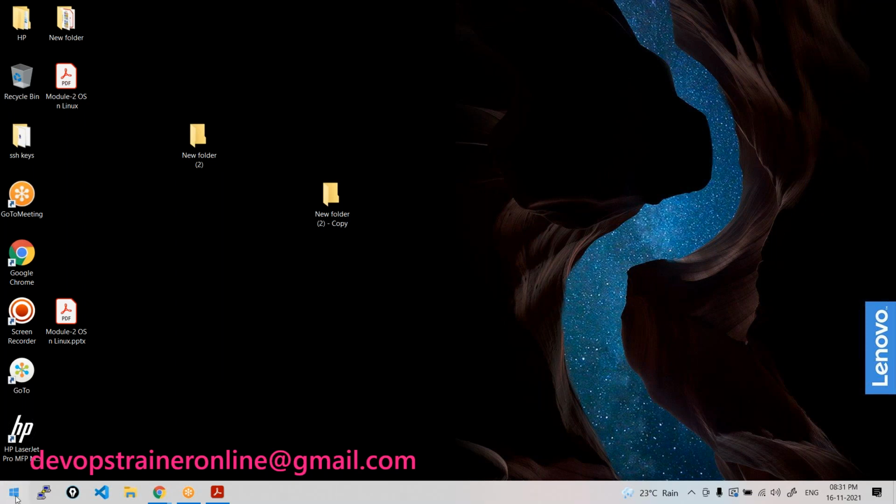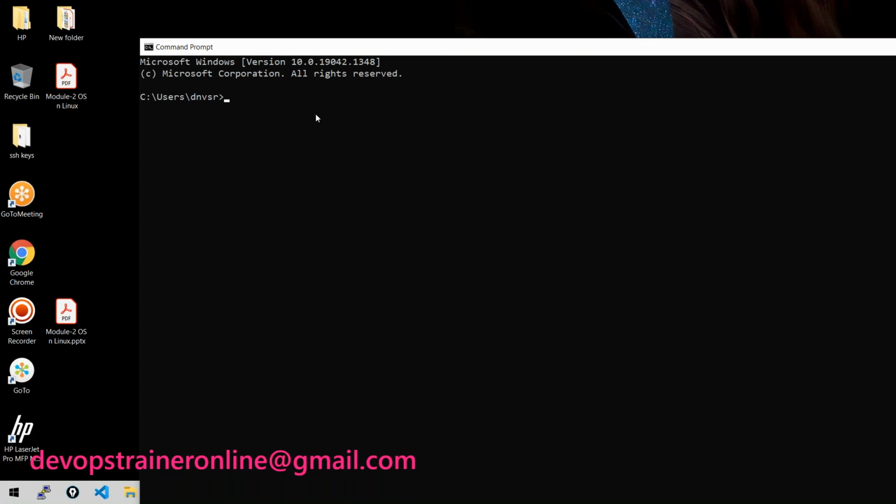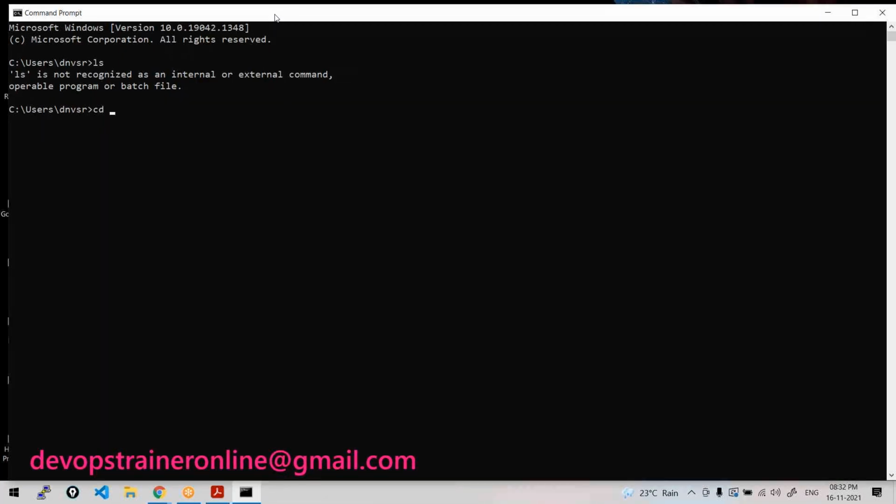You can just go to your start menu, command prompt. From your command prompt you can do the same, right? Like if you want to check the files, here there's a command line. These Linux commands will not work, but you can use the cd command to go to any particular directory and all. So first have some Linux or command line experience in Windows, so that you could easily understand the commands before we go for the Linux operating system.